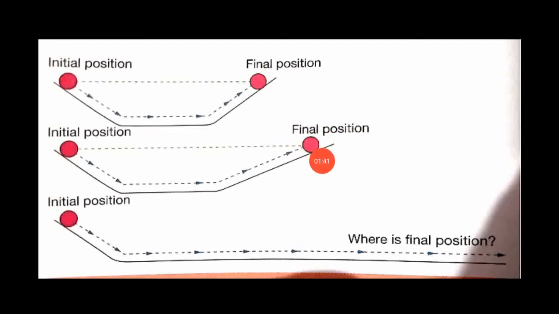As we continue this, the marble will have to travel longer distances. And if the right side plane was made horizontal, as you can see in the third diagram, this means that the marble will have to travel an infinite distance to reach the same height.